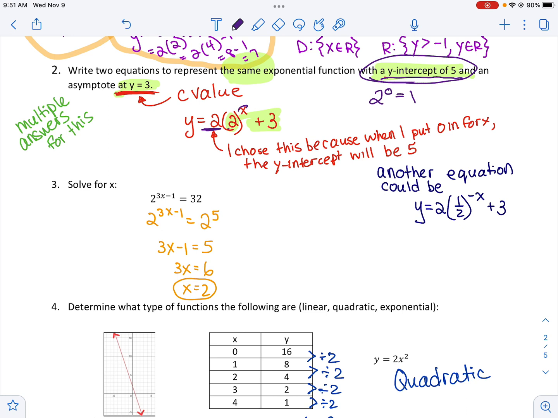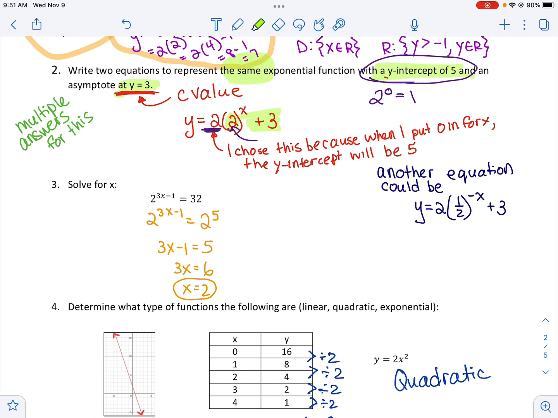So I knew that when I had a 0 in here for the x-intercept, this thing would become 1. 1 times 2 is 2, and 2 plus 3 would give me a y-intercept of 5. So I needed some of these things to be here. I needed this too. And then the base didn't really matter. Like I could have picked 17 if I wanted to. It didn't really matter.